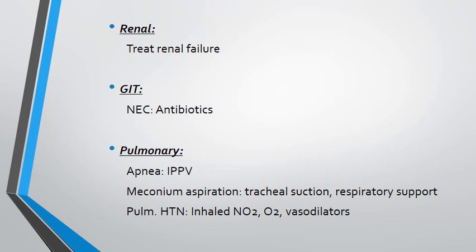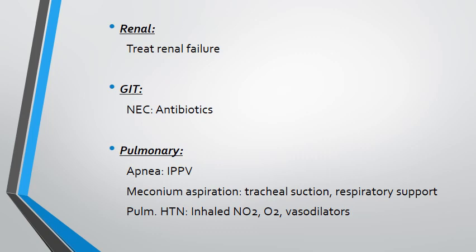Now, the guidelines regarding meconium aspiration have changed. Previously, we used to say that any baby born with thick meconium, right at the time of birth, before the baby takes the first breath, pass down an endotracheal tube and aspirate the trachea. But now the guidelines have changed. Now, if the baby with meconium-stained liquor is active and vigorous, breathing appropriately, there is no need to put down an endotracheal tube and do tracheal suctioning.